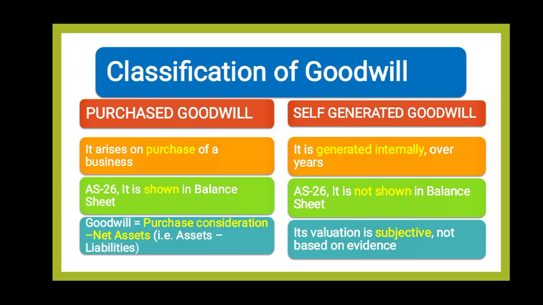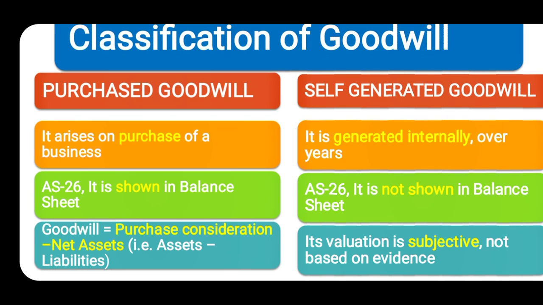It is generated internally over the years due to good services or good quality products. Purchased goodwill is shown in the balance sheet as per Accounting Standard 26, but self-generated goodwill is not shown in the balance sheet. So it should be remembered.